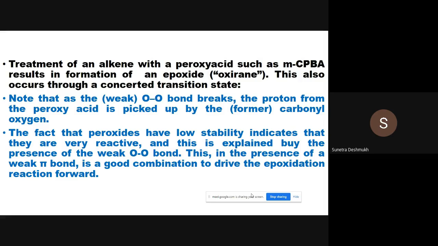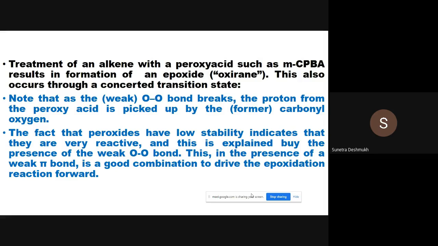Up to now, what we have to understand is that in a peroxide the weak oxygen-oxygen bond is breaking, and one hydrogen is attached to the electronegative oxygen atom. What is happening with that hydrogen atom? That hydrogen atom is getting picked up by the carbonyl oxygen. We will see this mechanism on the next slide.